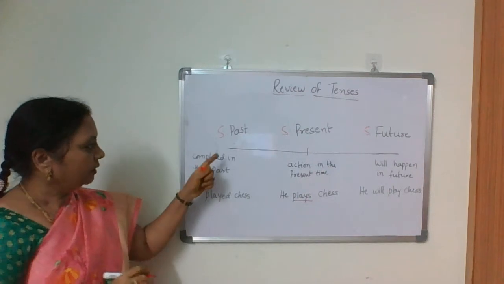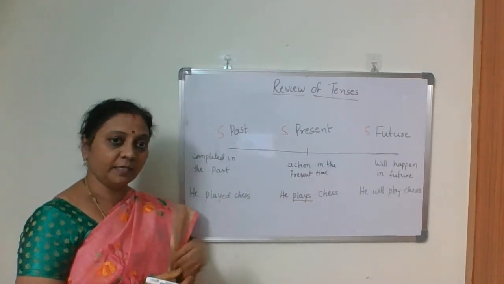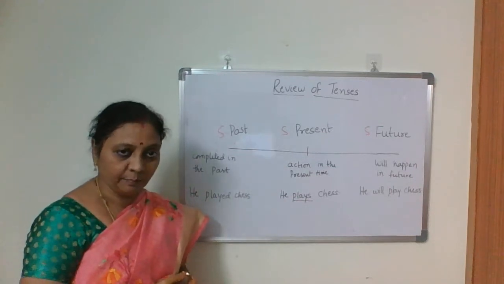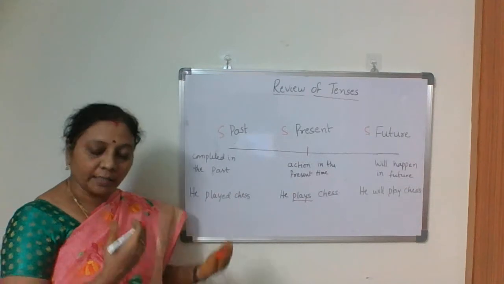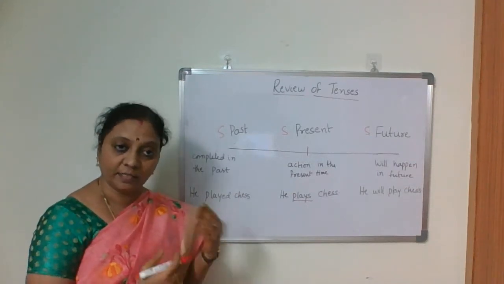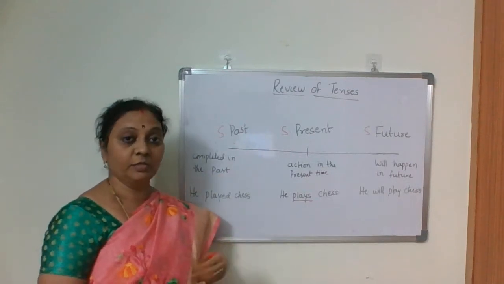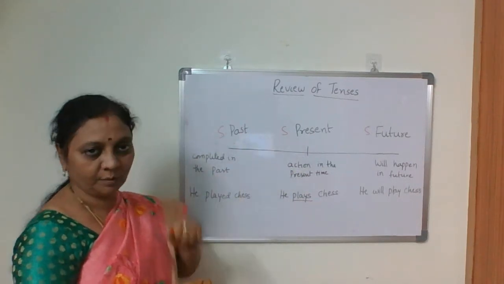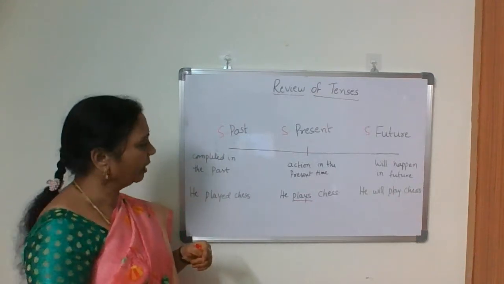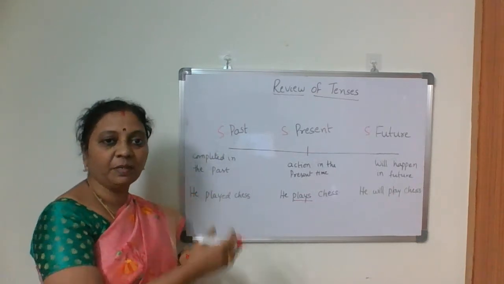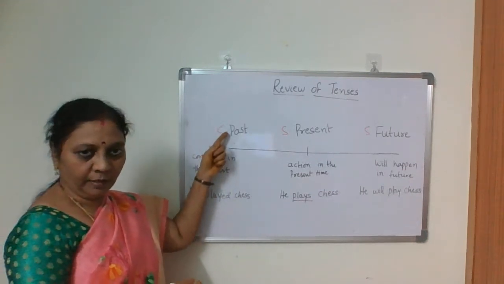Okay, then actions that take place in the present time, we use simple present. He plays chess. It talks about the daily routines, regular actions, and regular habits, isn't it? Scheduled events it talks about. So in such case, we use simple present. And past means completed actions, actions completed in the past, isn't it? Then that is simple past.